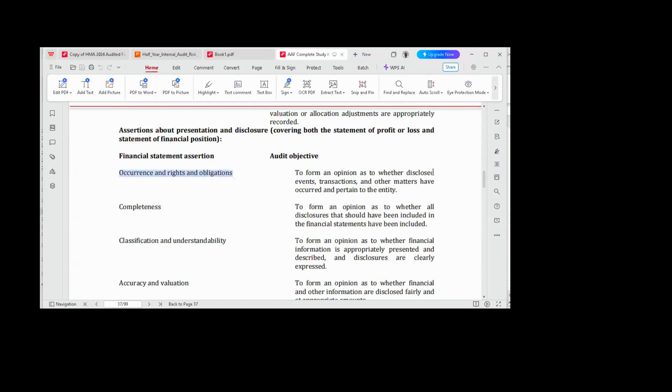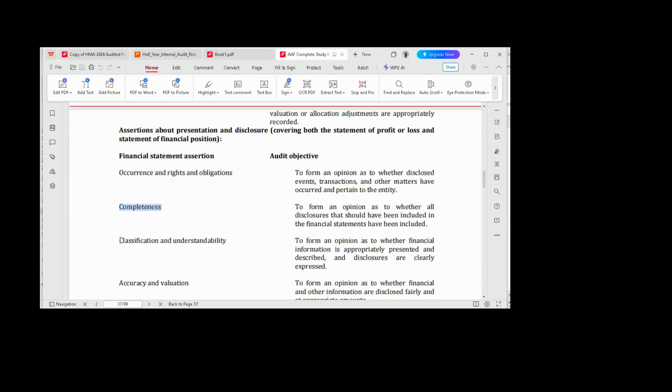That is, the auditor will check whether all the events, transactions, and other matters that occurred pertain to the entity. That's occurrence, right, and obligation. The second one, completeness. We have it in statement of financial position. We also have completeness under assertion based on what? Transactions and events. So here the auditor checks whether all disclosures that should have been included in financial statements have been included.